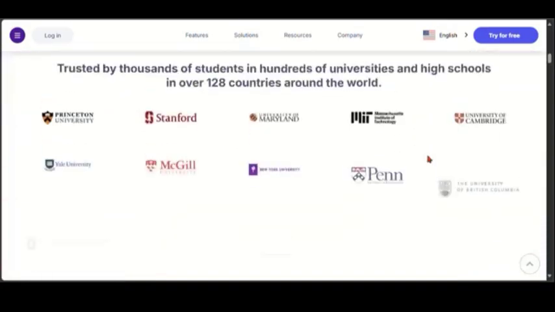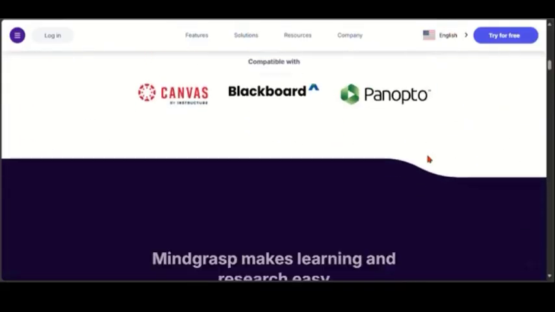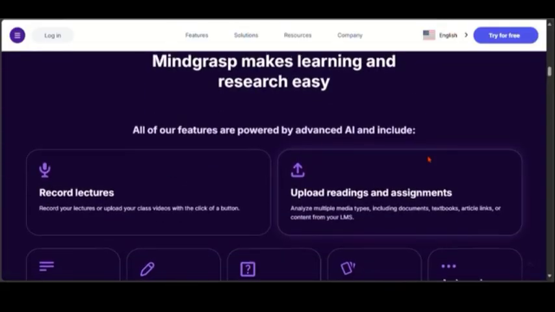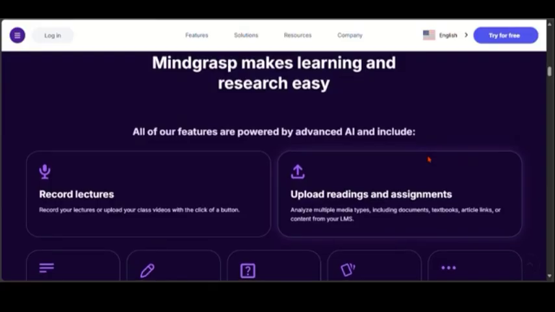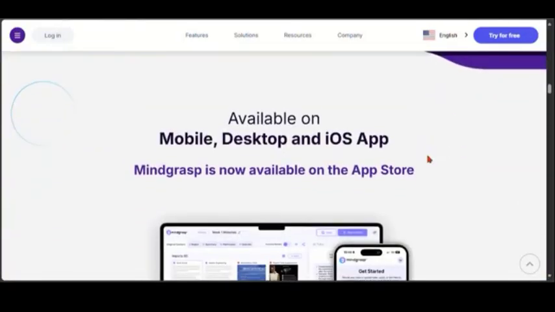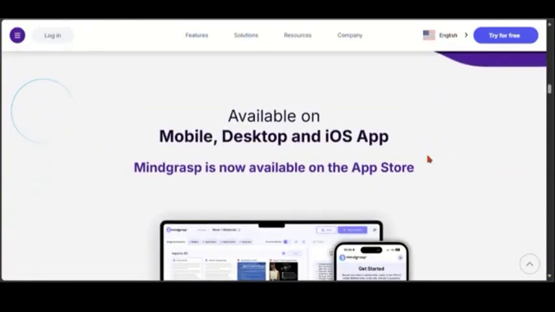So if you're looking for a smarter research and productivity tool, go with Elicit AI. But if your goal is to learn faster and absorb knowledge quickly, then Mindgrasp AI is your best bet. So which one would you pick?